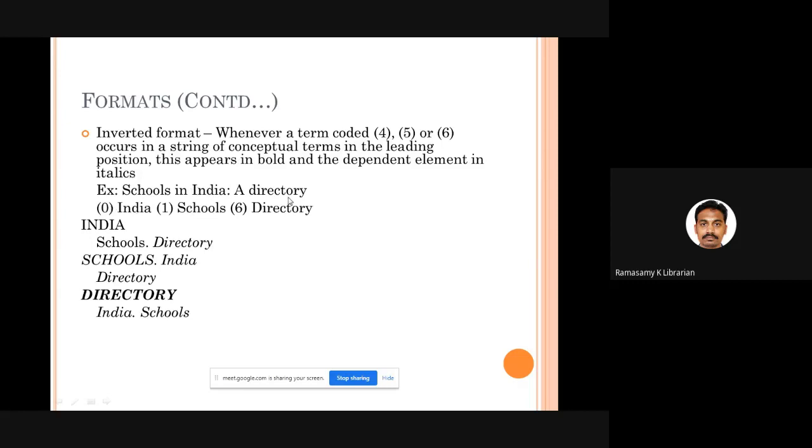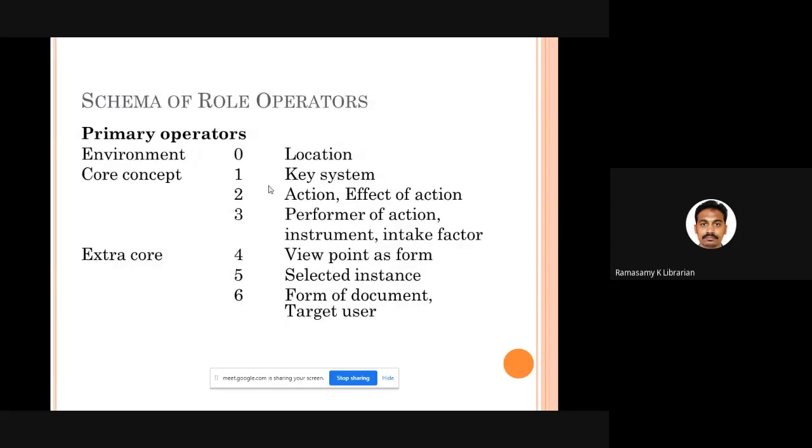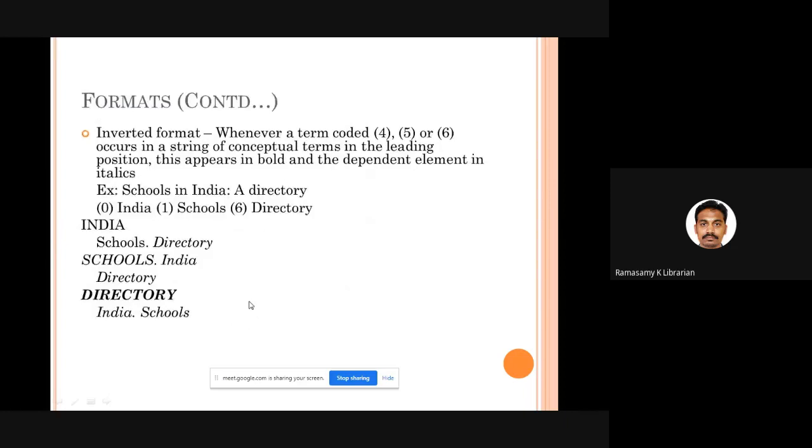Directory is the form of the document, the format of the book. What is the number for form of document? Number 6 is to be given, that is why I have given 6 here. They say that when the number 4 or 5 or 6 is present, here directory, and directory becomes the lead term, all other words should be given in italics. That is the thing.